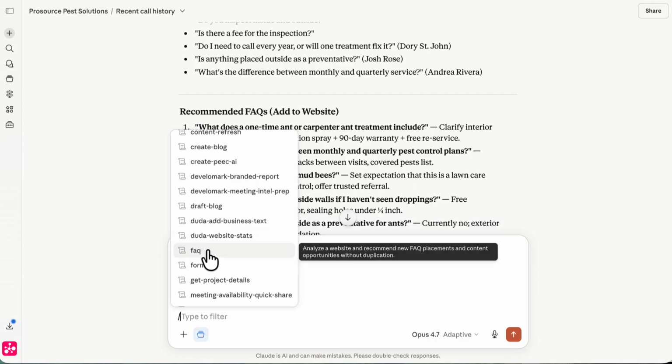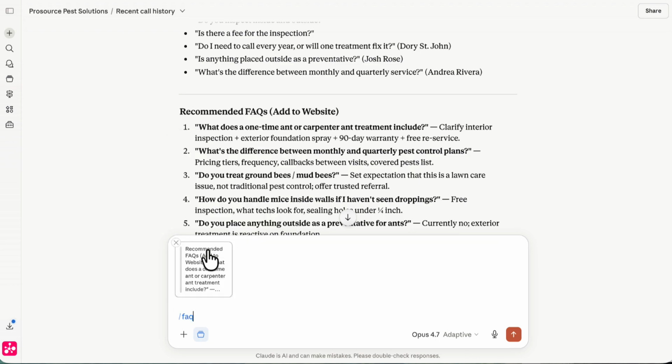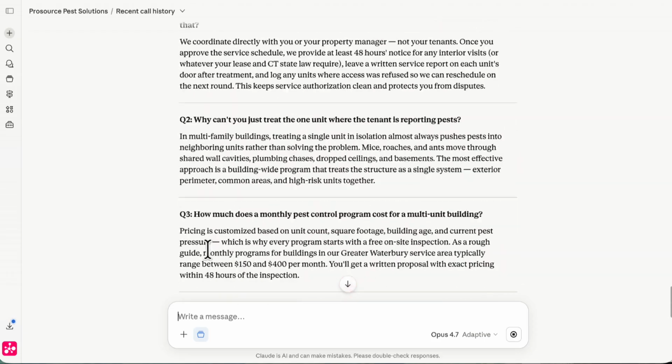This skill is going to analyze a website and recommend new FAQ placement and content opportunities. But the key here is that it's not going to duplicate. So if there is already an FAQ that's being stated on our website, this is going to analyze the website, look at all the FAQs, and then tell us exactly where to place FAQs, if any, on these different pages. So I'm going to go ahead and start this by running this skill. I'm going to tag the FAQ skill, and then I'm just going to go ahead and run that.